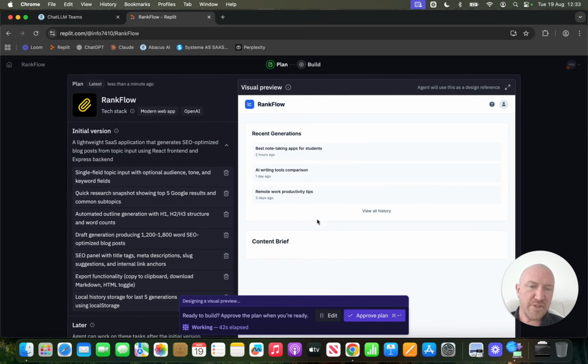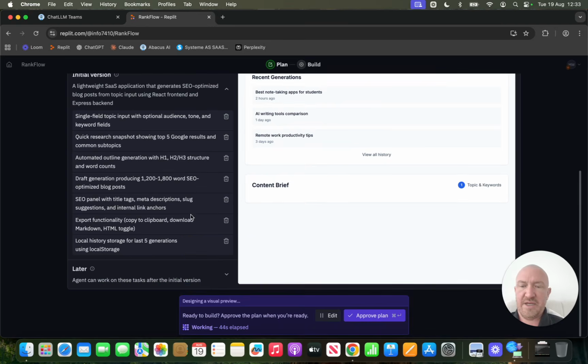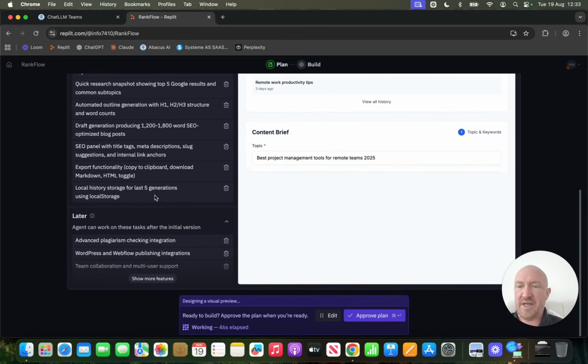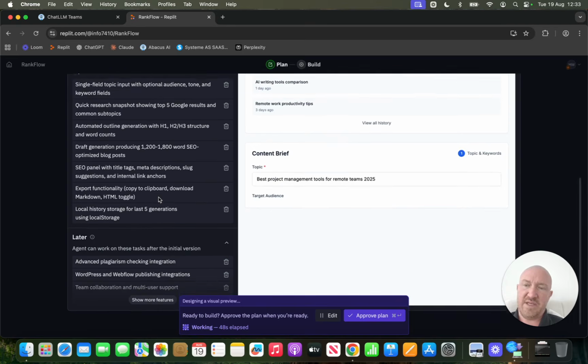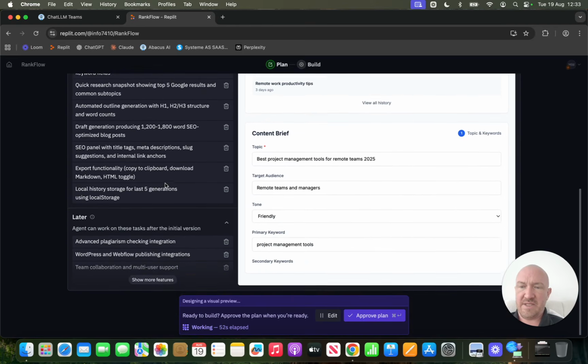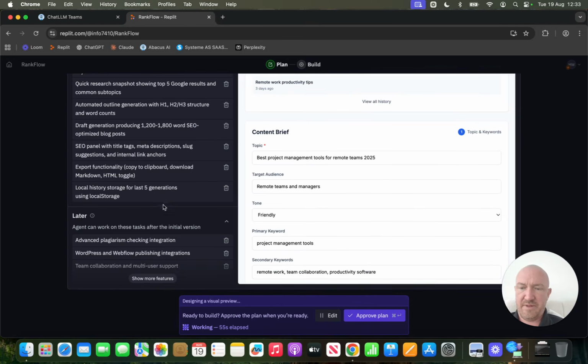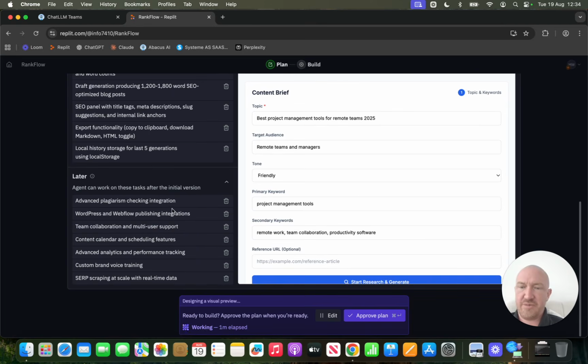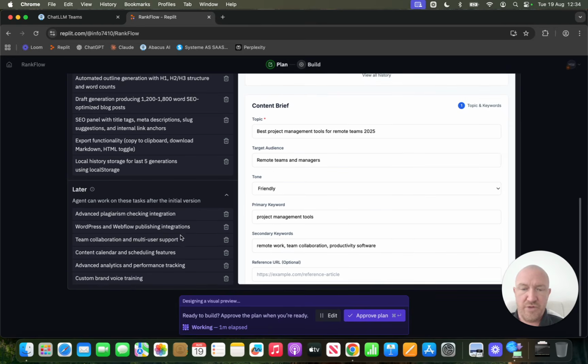It's literally building out the front end here. I can knock things off really easily. Actually, I'm not going to knock anything off. In fact, no, I won't. Agent can work on these tasks after the initial version. Okay, so advanced plagiarism checking integration, blah, blah, blah. Still don't really know what it is. I'm going to knock one of these off just to show you how easy it is to remove an idea.